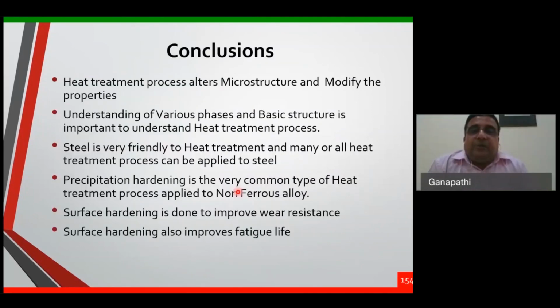Okay, heat treatment process alters the microstructure and modifies the property. Understanding of various phases and basic structure is important to understand the heat treatment process. Steel is very friendly to heat treatment and almost all heat treatment processes can be applied to steel. That's why steel is called a heat treatment friend. Precipitation hardening is a very common type of heat treatment process applied to non-ferrous alloys. Even a few ferrous alloys can also be precipitation hardened.